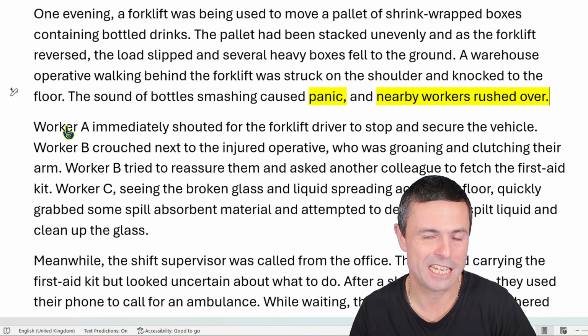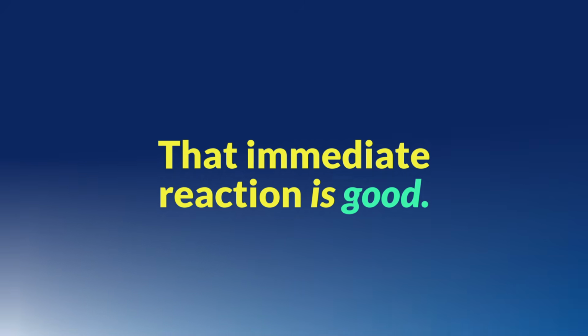Now, just to be clear on these NEBOSH questions, when it's asking you how effectively did they do something, the question's asking for more than you just repeating what happened. The question is not asking what happened immediately after the accident. It's asking for how effective was it. It's asking for your opinion on whether what they did was effective or not very effective, or a mixture of the two. So as you're answering the question, you are expected to say what was good and what was bad. So here we could say, well, the initial panic is not very effective because people don't always do what they're supposed to do in a panicked situation. But in this case, workers did respond quickly and they rushed over to assist. And so that immediate reaction is good.